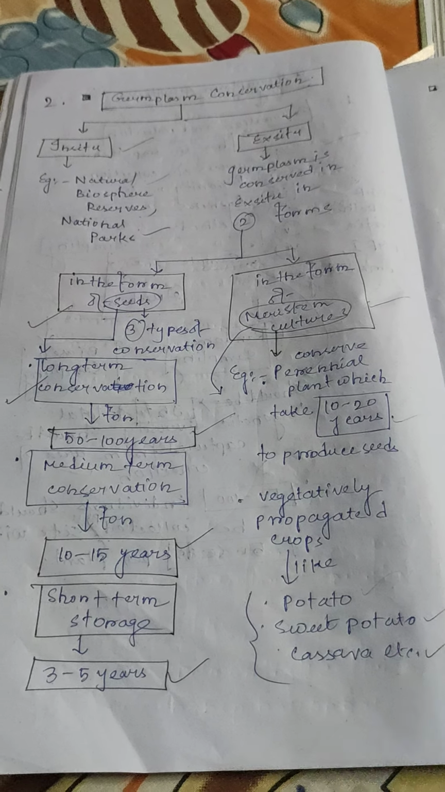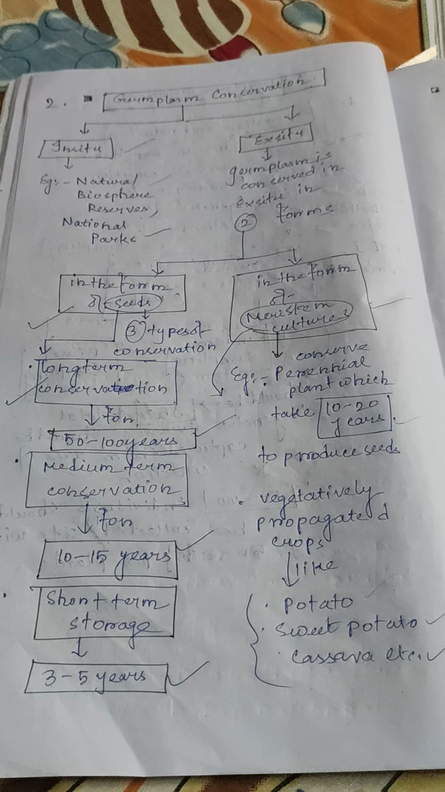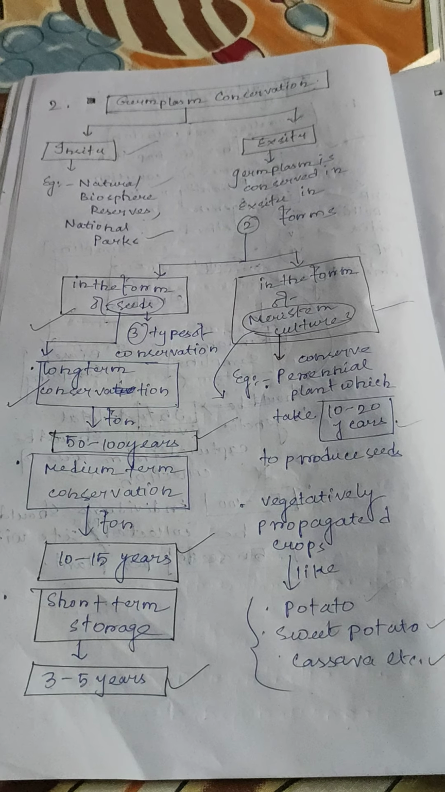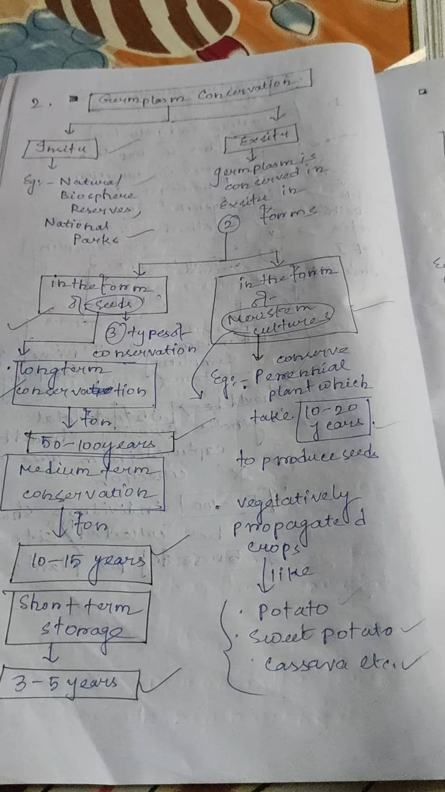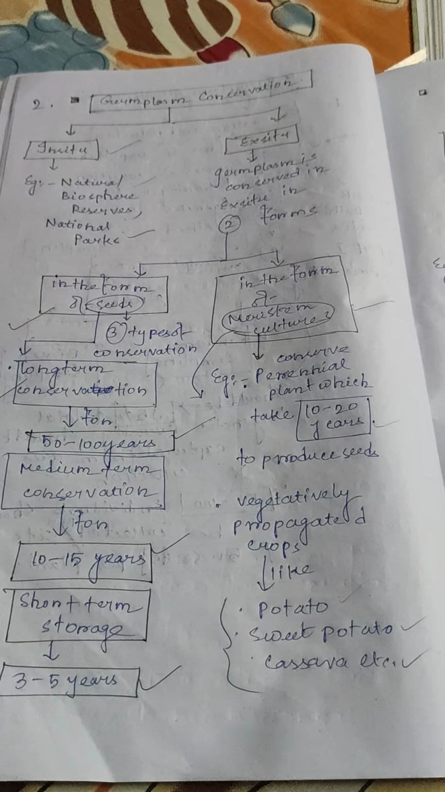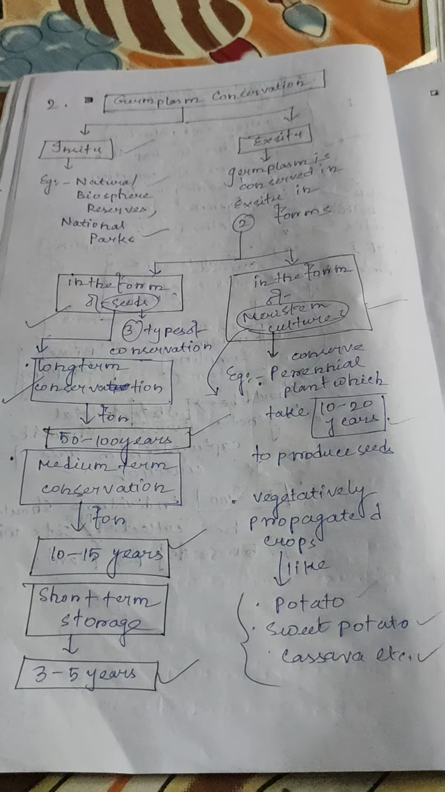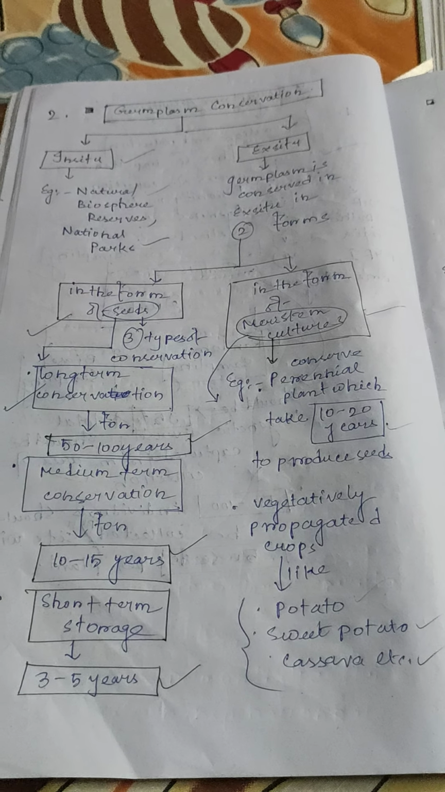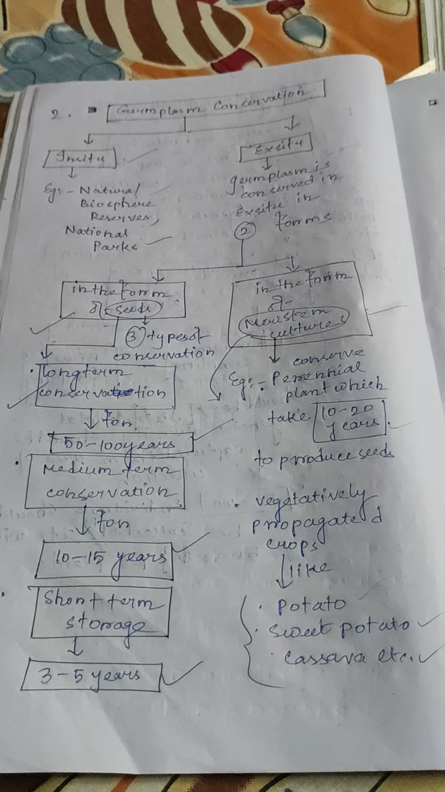So second type of activity is the germplasm conservation. Two types, in situ and ex situ. Under in situ, natural biosphere reserves, national parks. Ex situ germplasm is conserved in two ways, in the form of seeds and in the form of meristem culture. In the form of seeds, three types of conservation. First is long-term conservation for 50 to 100 years, medium-term conservation for 10 to 15 years, and short-term storage for